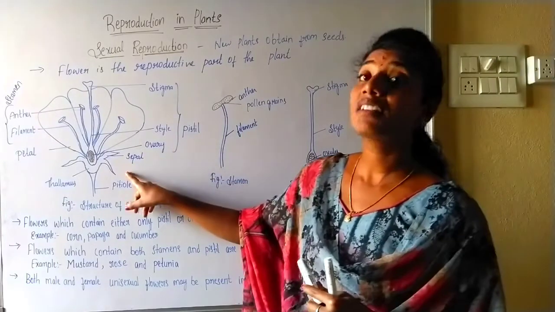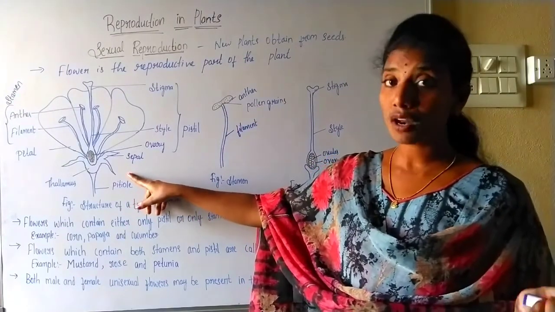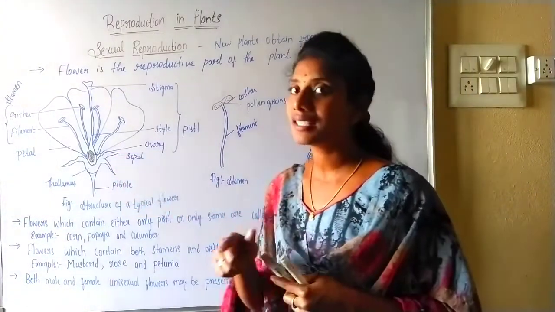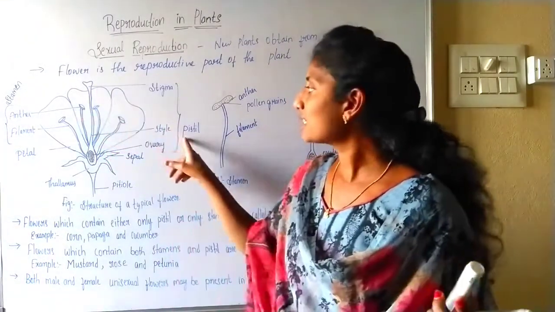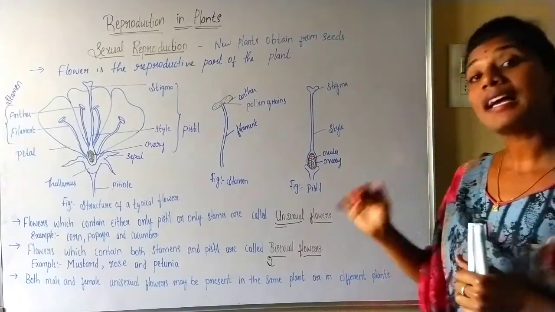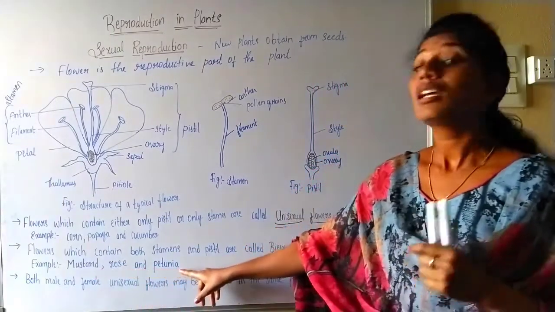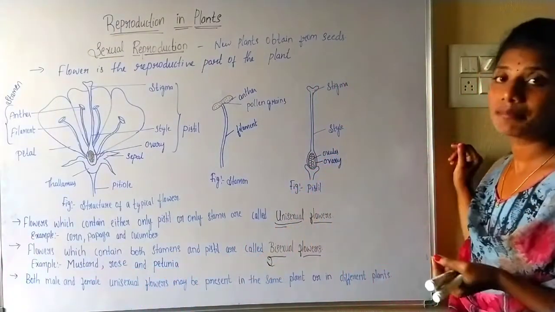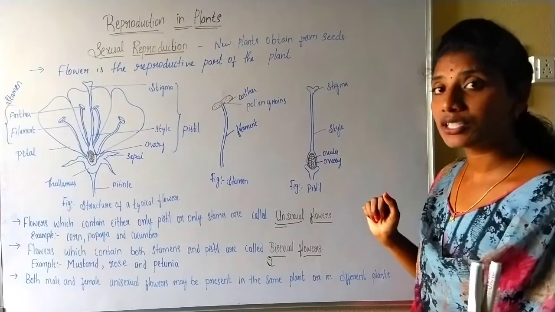So whatever we have discussed about the parts of a flower, this is also a bisexual flower, because we have seen stamens as well as pistil in the same flower. What are the examples of bisexual flowers? Yes, mustard, rose, petunia, even the hibiscus. All these plants produce bisexual flowers.